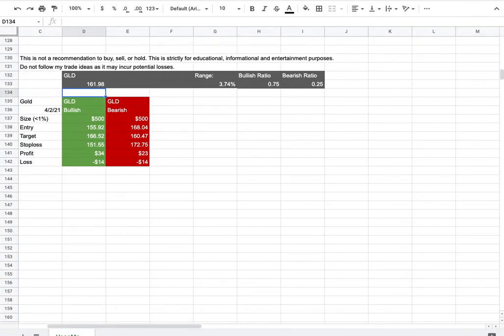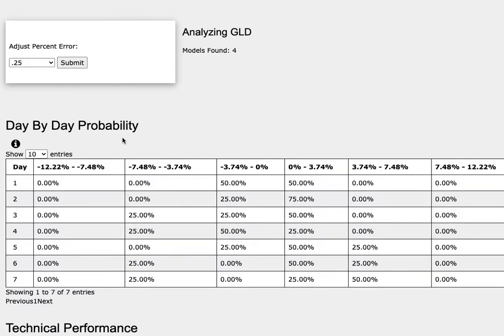So how did I develop these trade ideas? It all comes from the day-by-day probability model, which is available in the link below, so do check it out. As we progress to the 5th day or week of trading, gold futures has a 50% chance to climb between 0 to 4%, and a 25% chance to climb between 4 to 7.5%, and to the downside, a 25% chance to fall between 0 to negative 4%.